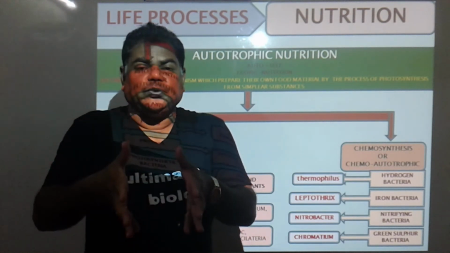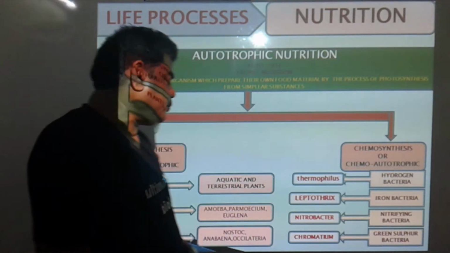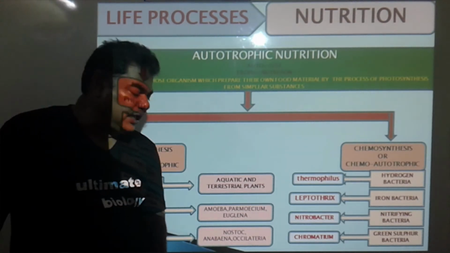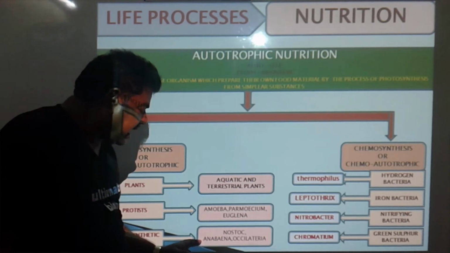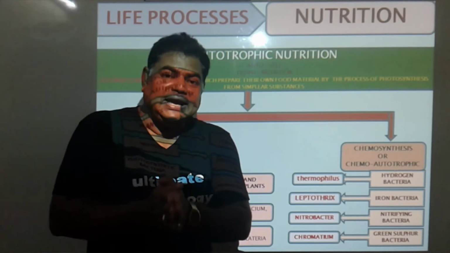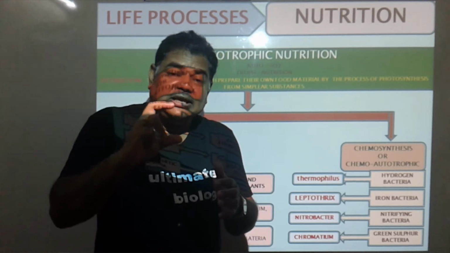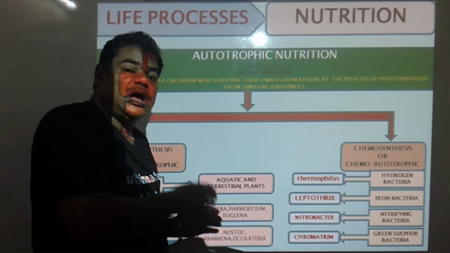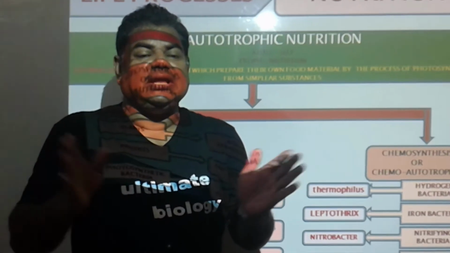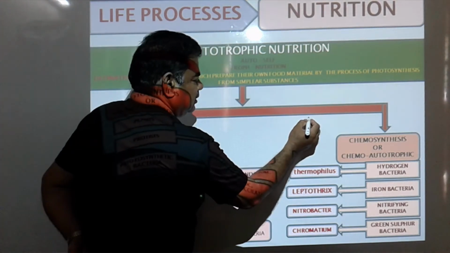In some protists, they produce their own food material by the process of what? Photosynthesis, due to which these protists are included in the autotrophs. Then photosynthetic bacteria are also there. One is Nostoc, second is Anabaena, next is Oscillatoria. Nostoc, Anabaena, Oscillatoria were earlier included in algae when we were in graduation. At that time there was a big book of algae, and in it we studied them as algae. But now, due to research, it is clearly known. Now in research these are Nostoc, Anabaena and Oscillatoria.